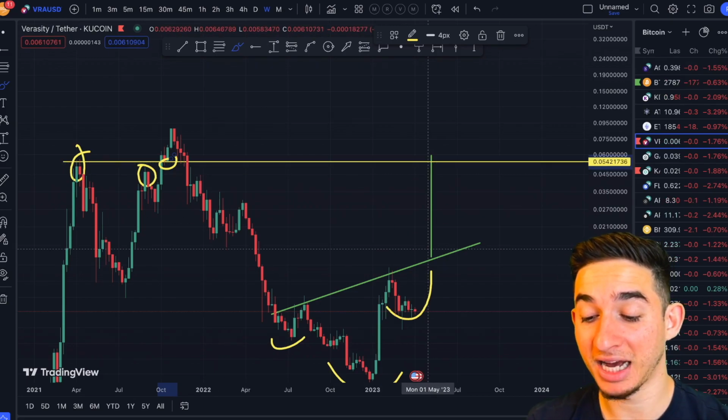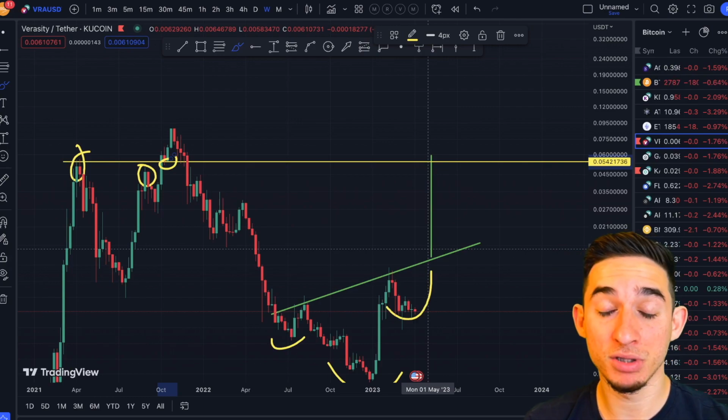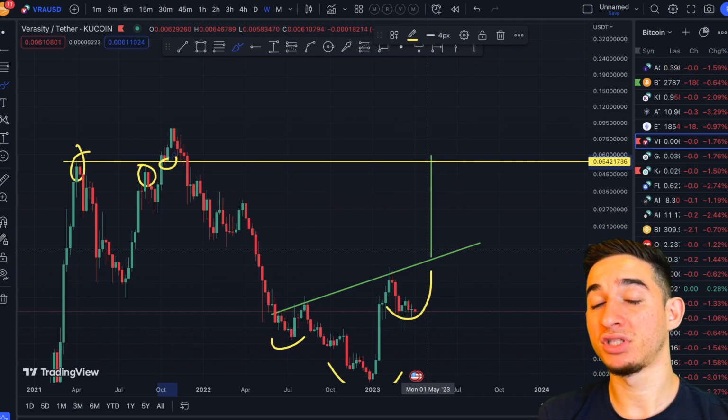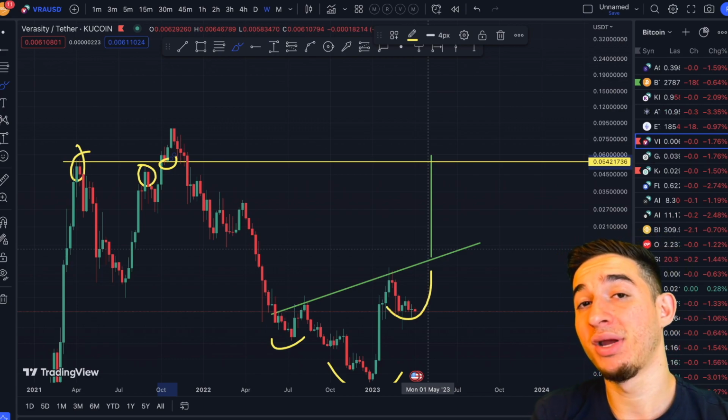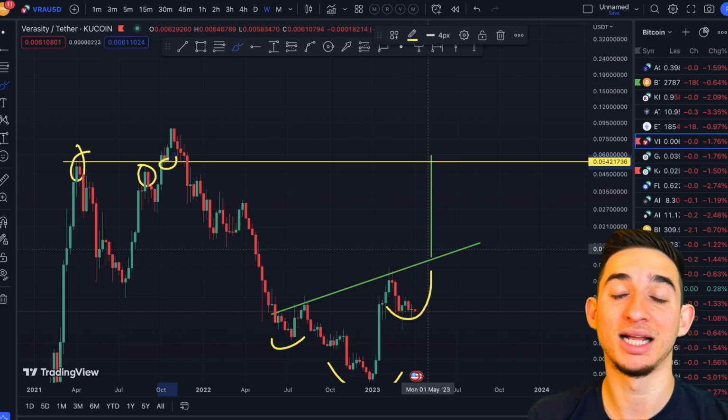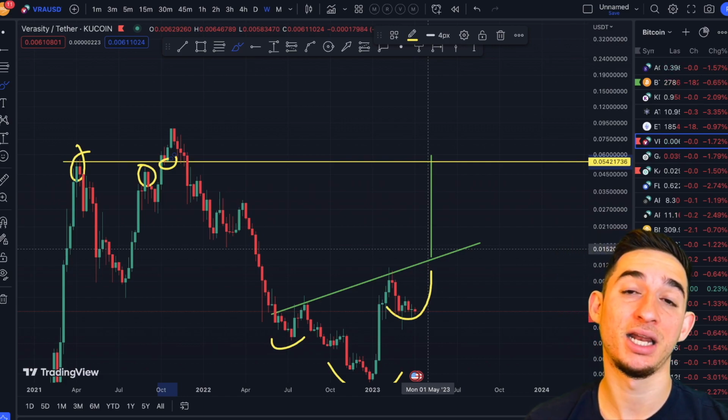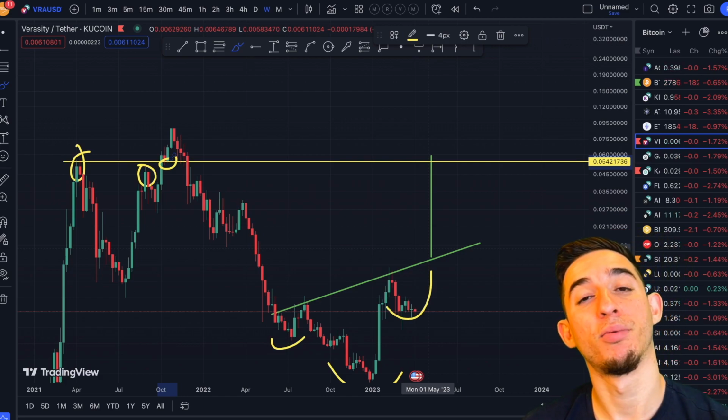This breakout is supposed to be happening the beginning of May, in my opinion, maybe the first 2 weeks of May, assuming this happens. The first thing we're going to have to see, first of all, is the breakout on the ascending triangle. If we have a breakout on the ascending triangle, that's going to be a very good sign and a possible confirmation of more upward movement.